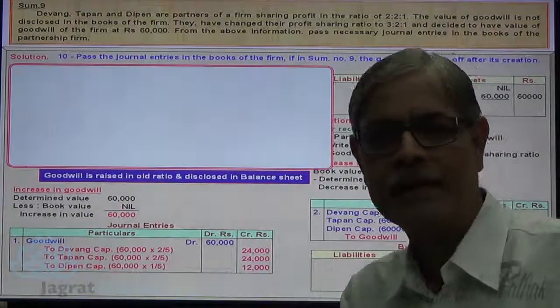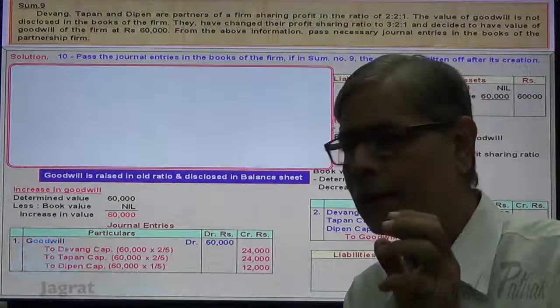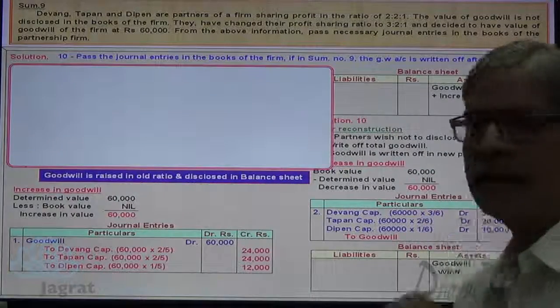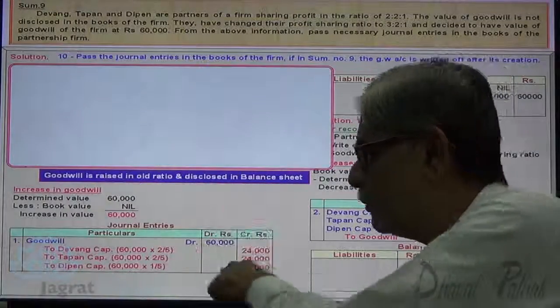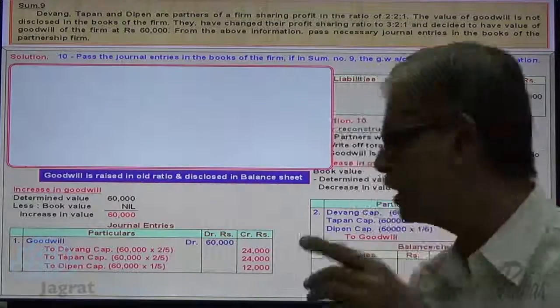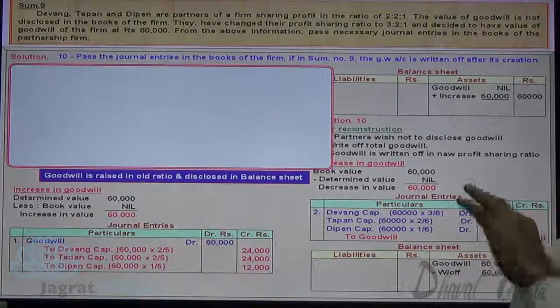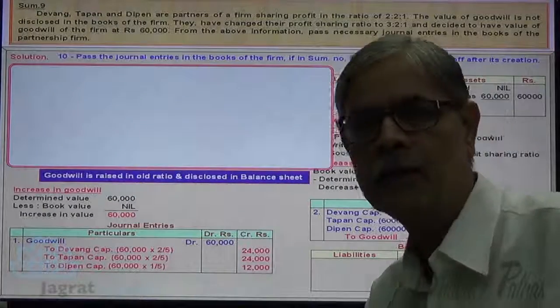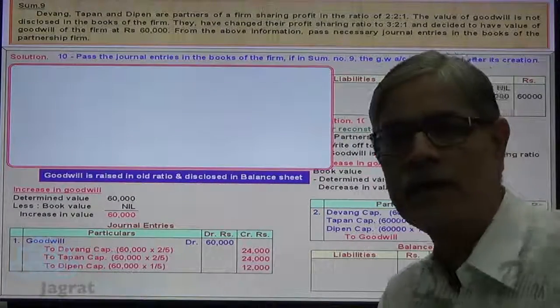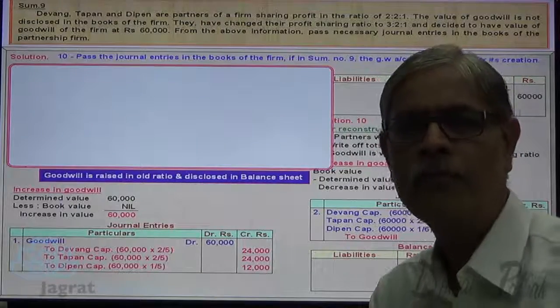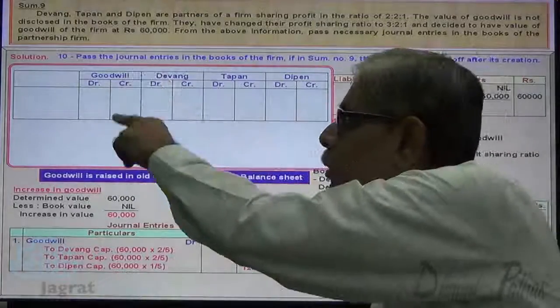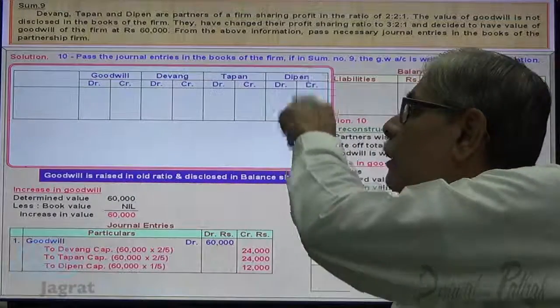Before I start with next sum, I want to demonstrate the net effect of these two journal entries. So this is the first entry where the goodwill is raised. This is the second entry wherein goodwill is written off. I want to find out the net effect of these two journal entries. Observe the style of finding out the net effect. This is goodwill account, Devang account, Tapan account, Deepen account.